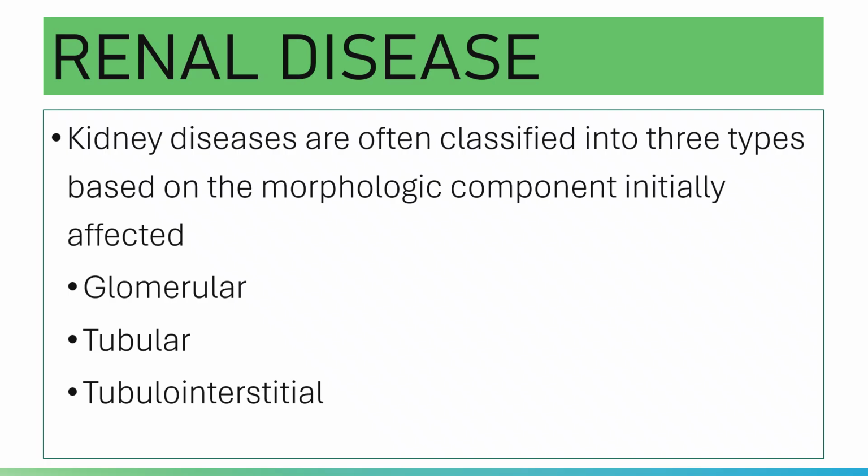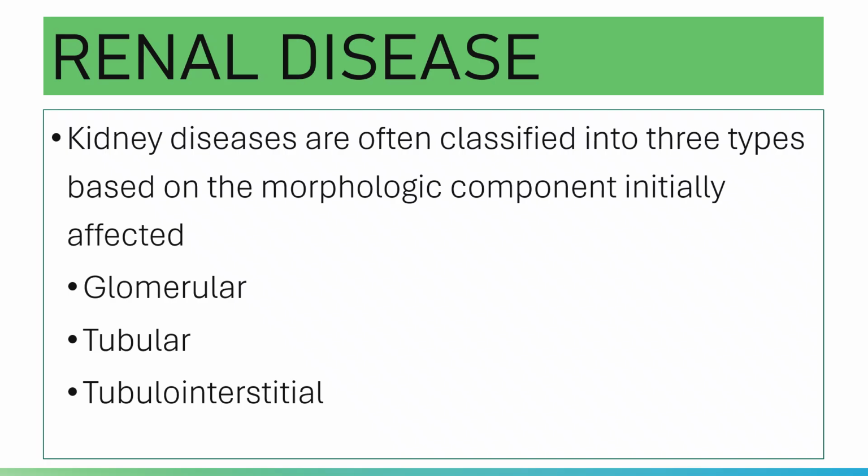It can be glomerular if the glomerulus is involved, tubular if the component primarily affected is the tubules, and tubulointerstitial if both the tubules and the renal interstitium are primarily affected. Vascular can be due to decreased renal perfusion.